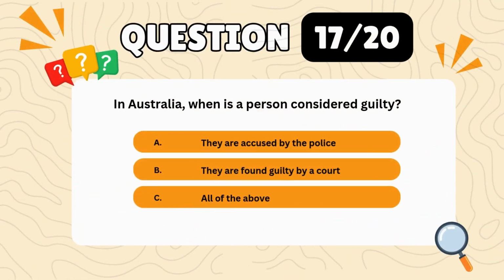Question 17. In Australia, when is a person considered guilty? A. They are accused by the police. B. They are found guilty by a court. C. All of the above. Correct answer, B. They are found guilty by a court.